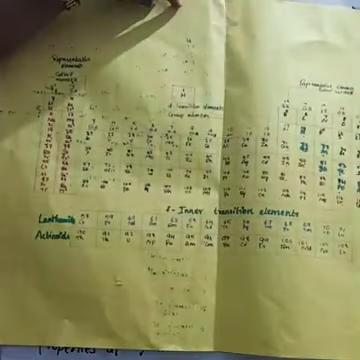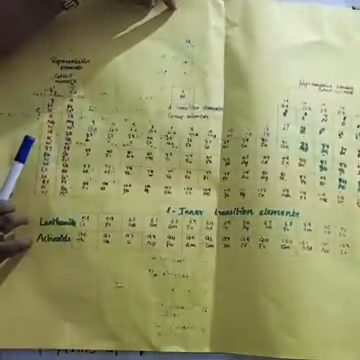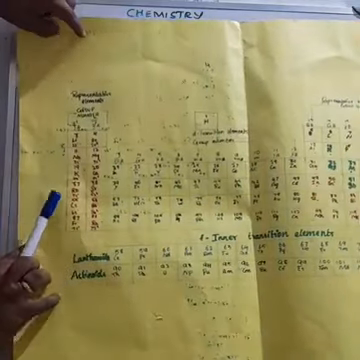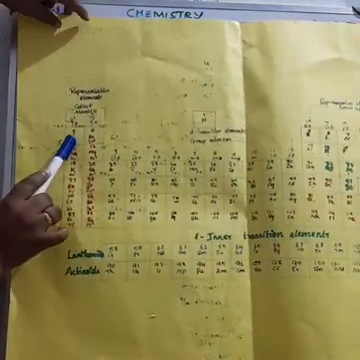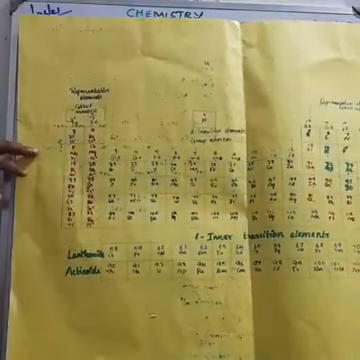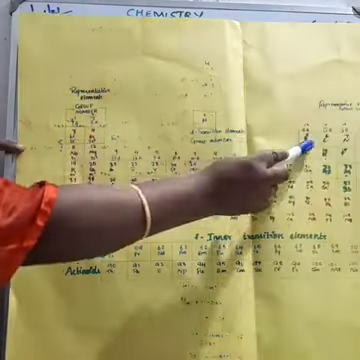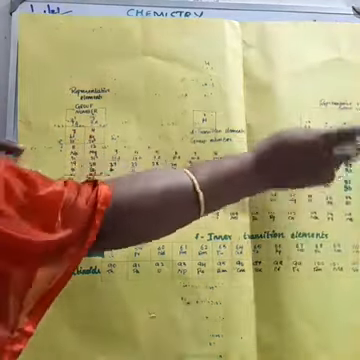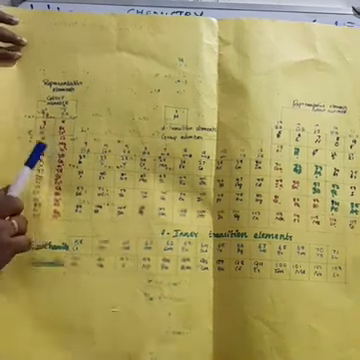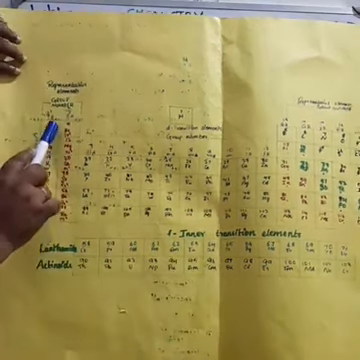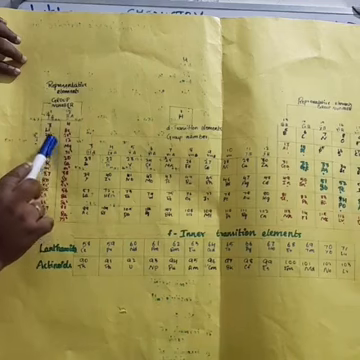This is based on atomic number. Here, lithium has different chemical properties than beryllium and boron, and carbon, nitrogen, oxygen, fluorine, neon. After that, atomic number 11 means sodium. Below sodium are potassium, rubidium, cesium, francium.